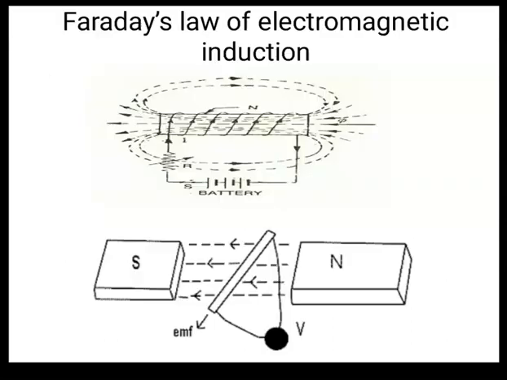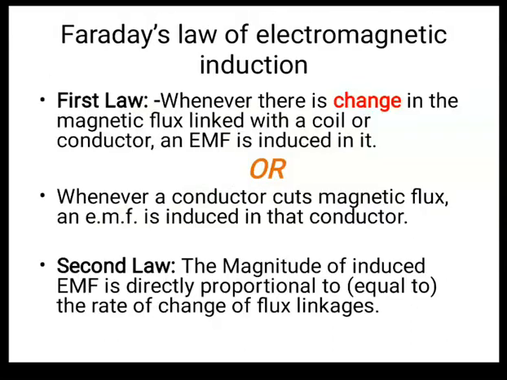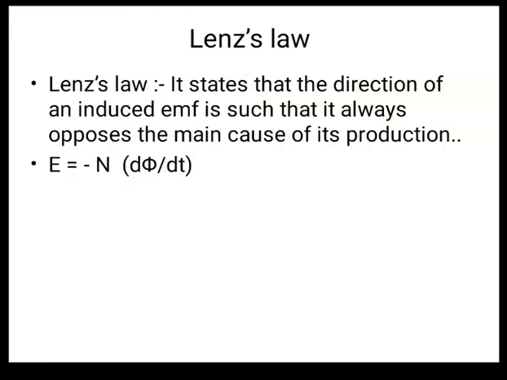Let's go through Faraday's law again. I have highlighted one word, change. Whenever there is a change in the magnetic flux, EMF is induced. So the main cause of the production of the EMF is nothing but a change.